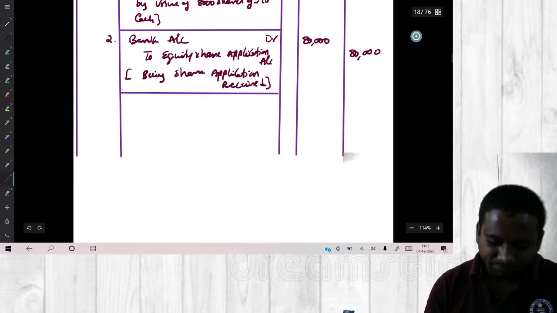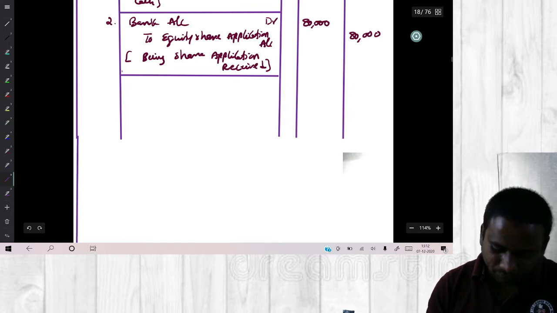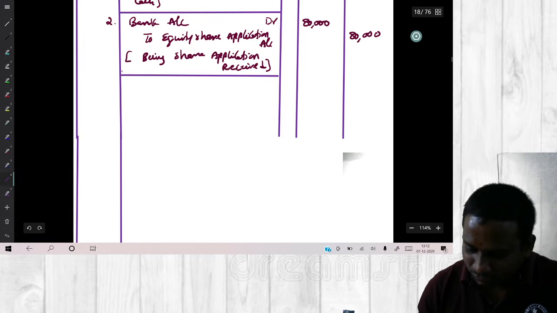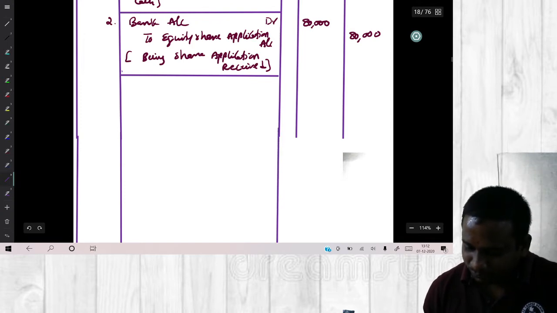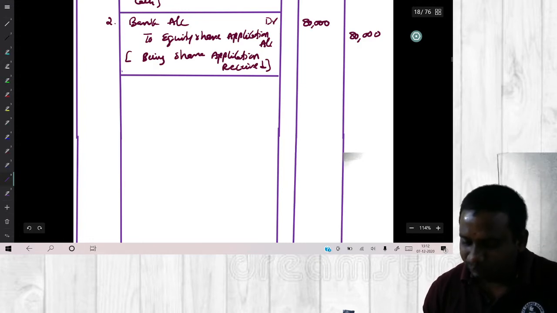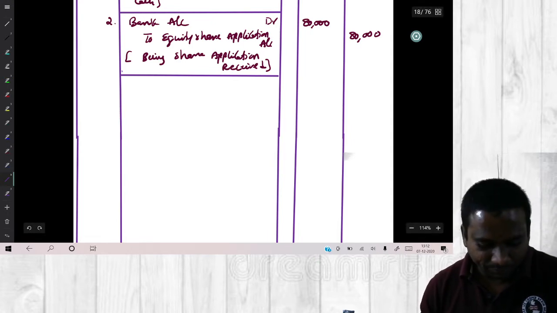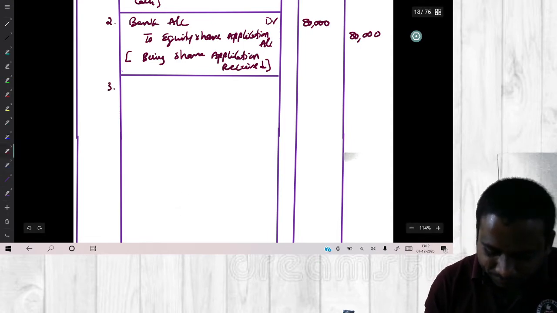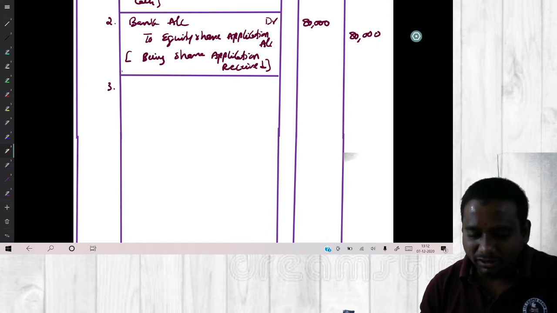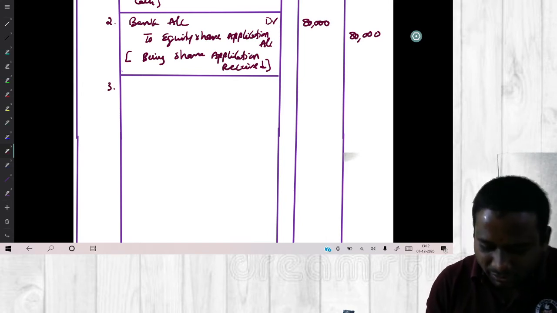What is the next entry? Third one. Before that, what is the transaction? Transfer of application money to equity share capital. Whatever application money we have received on equity shares, we have to transfer to share capital account. Earlier application account was credit, now we are transferring, so it is debited.